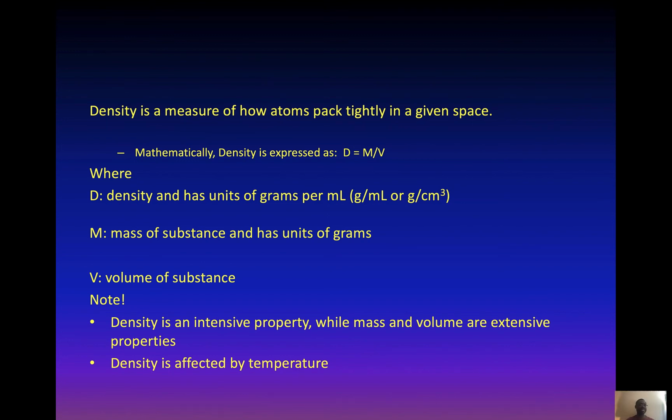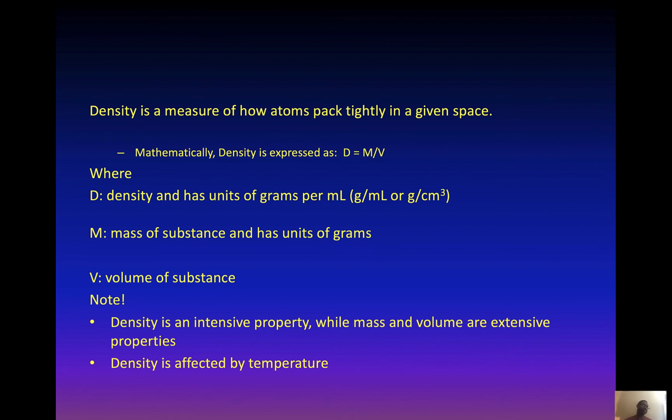Because of that, we say density is an intensive property, and you can always use density to identify a substance. Mass and volume are extensive properties because they depend on the amount of substance. The more of something you have, the more mass there is, or the more volume there is. So that is it. Density is an intensive property, while mass and volume are extensive properties.